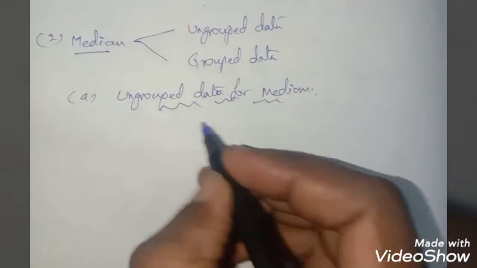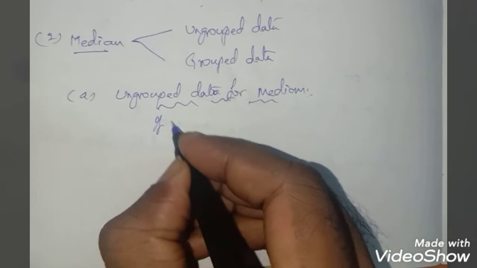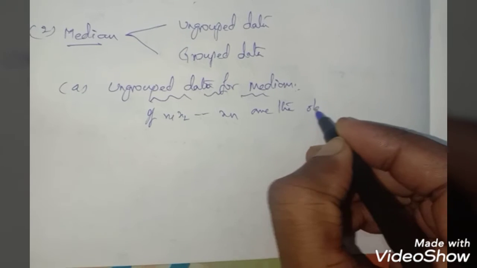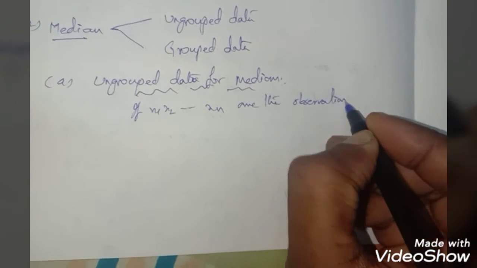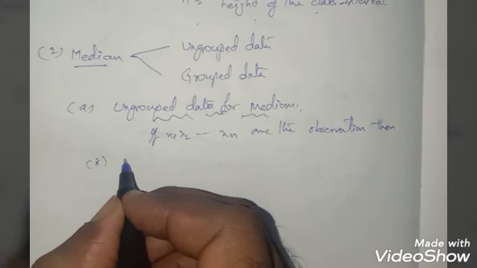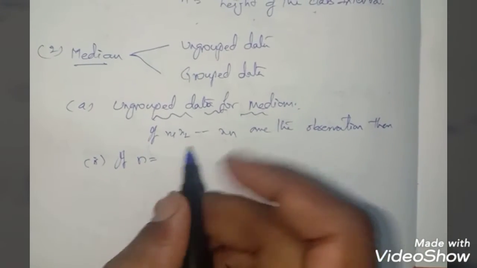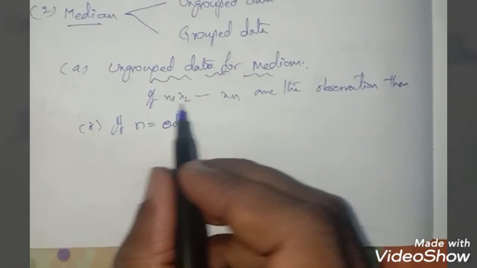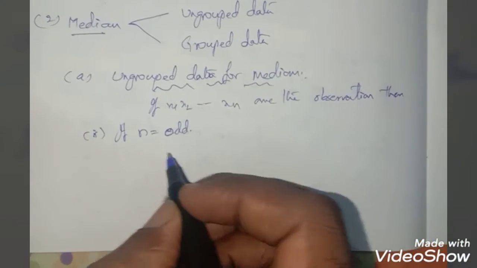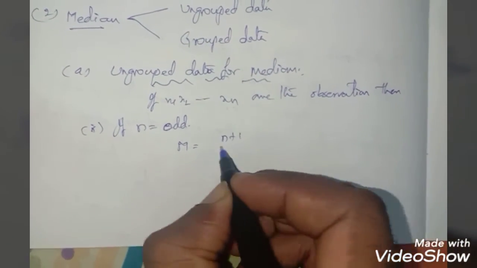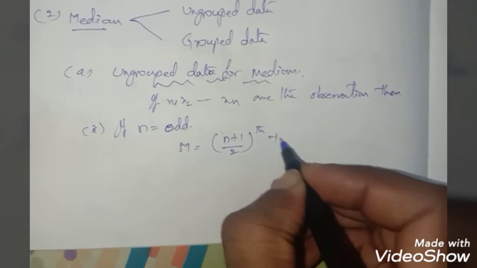So for this you have a formula. If x1, x2, and so on up to xn are the observations, then the first condition is if n is an odd number, meaning the total number of observations is odd, then median is equal to the (n plus 1) by 2 th term.